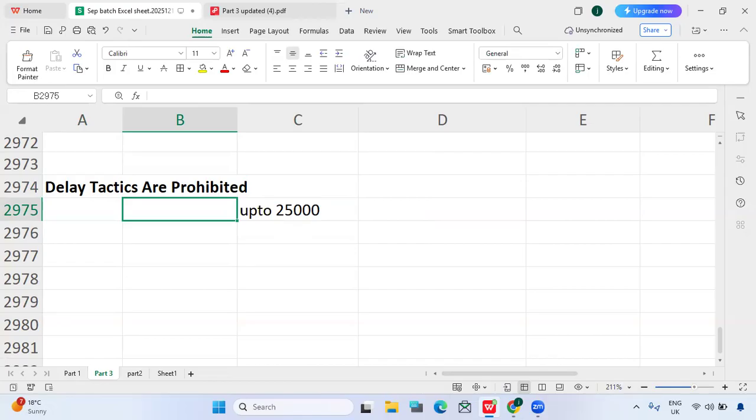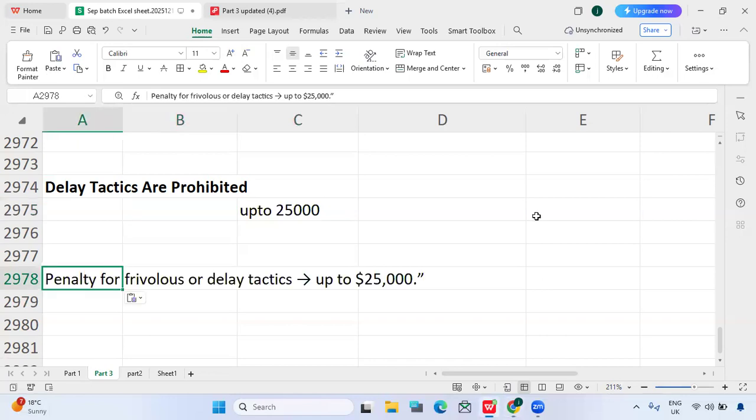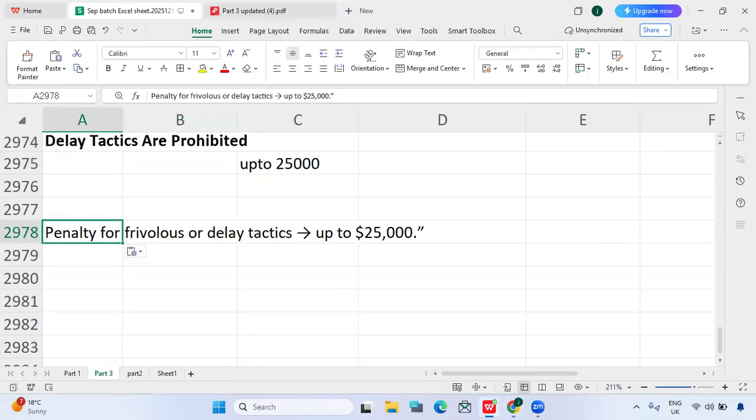So we have a phrase here in the exam: penalties for frivolous or delay tactics. In that case, how much penalty? The penalty is $25,000. Right?